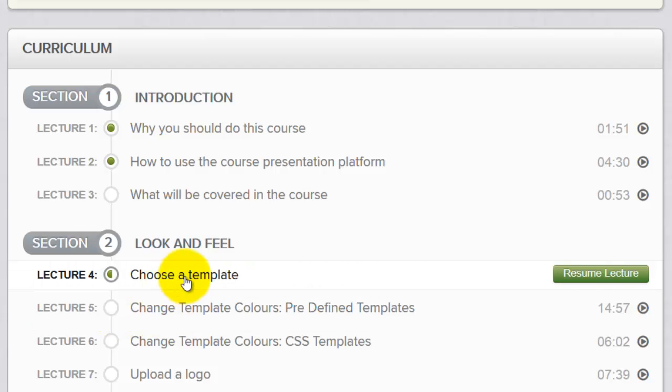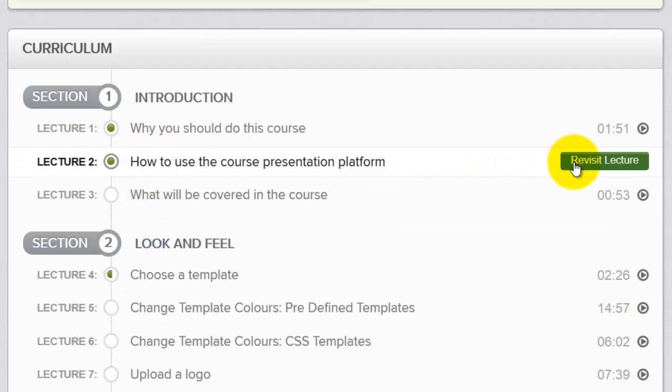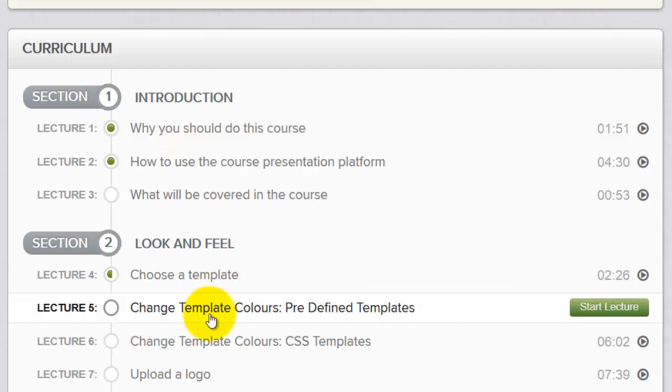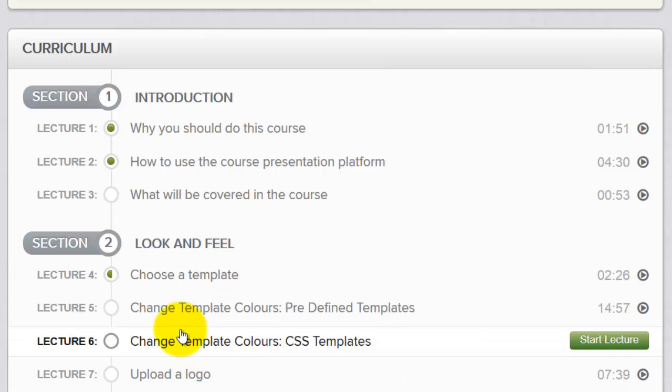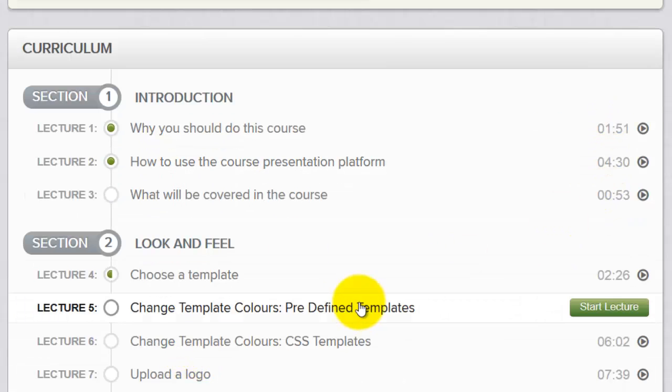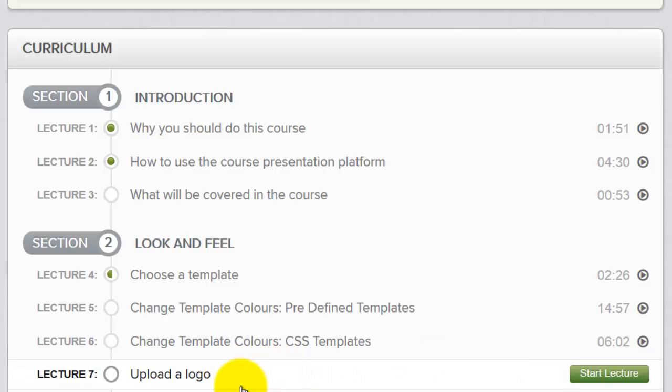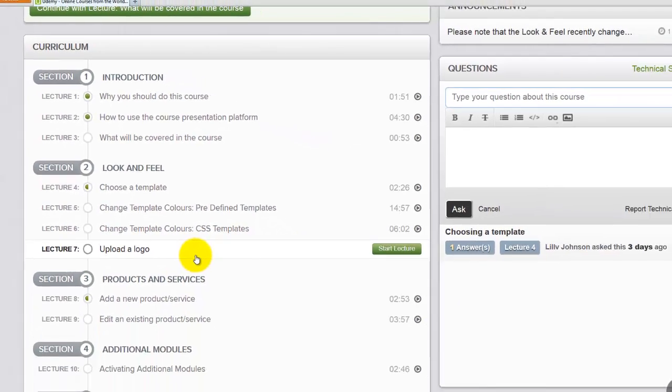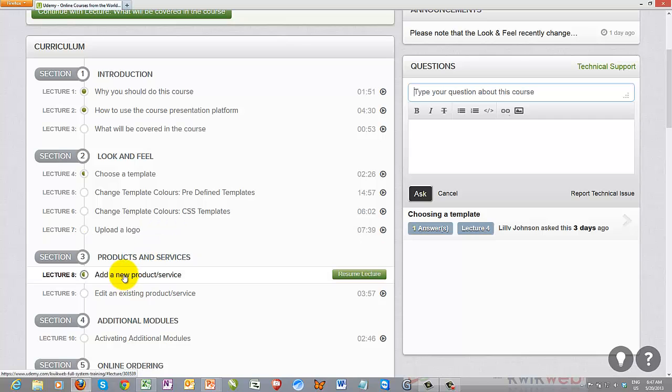If you have already started a lecture, the Start Lecture button will change to a Resume Lecture button, and you will also see that you are partially done. For the ones that you have already done, you can revisit that lecture, and you can also see that the little circle is completely filled in. So you can at any time see exactly where you are. You can also see exactly how long it's going to take you to go through each of the lectures.